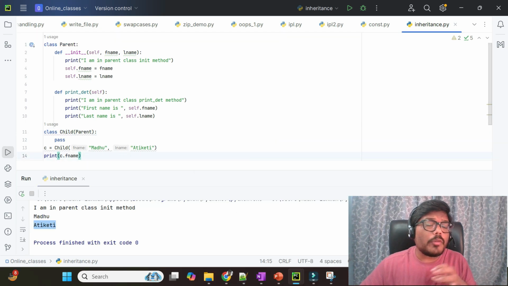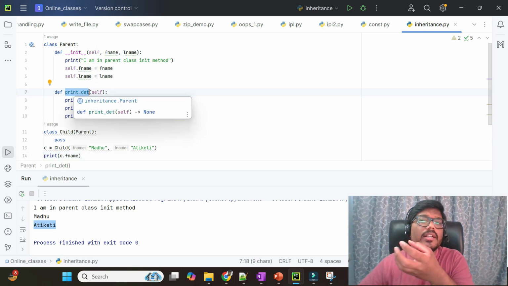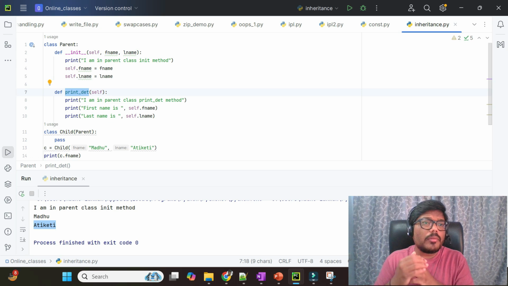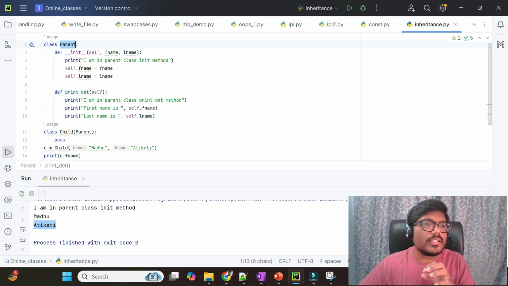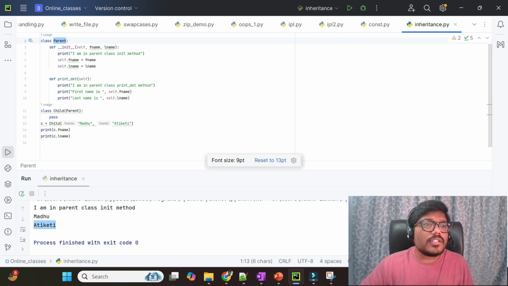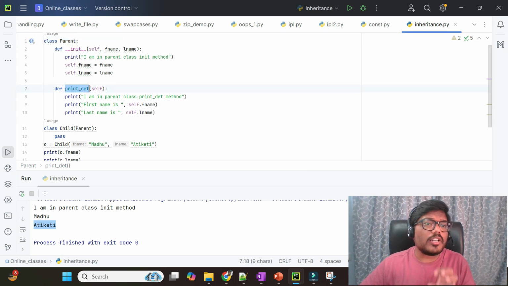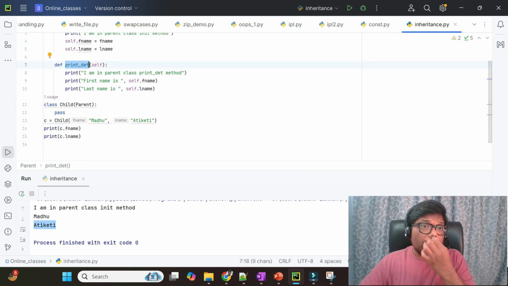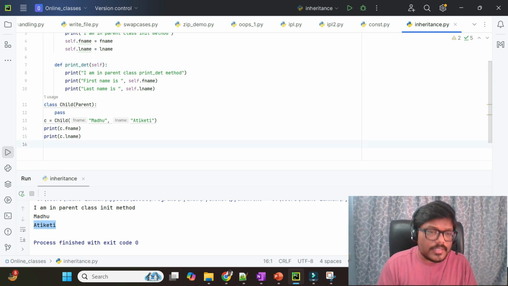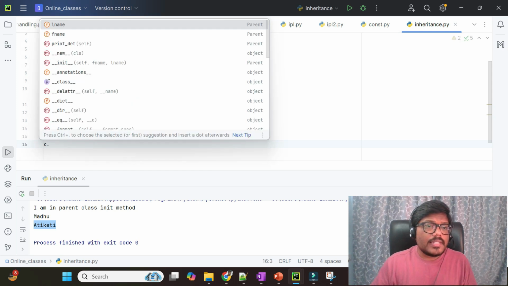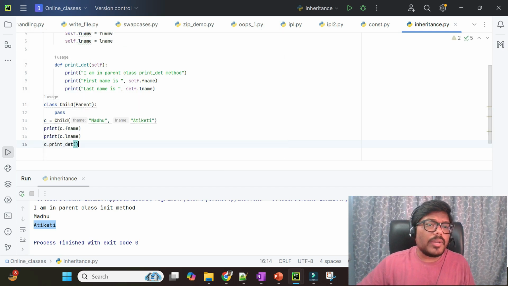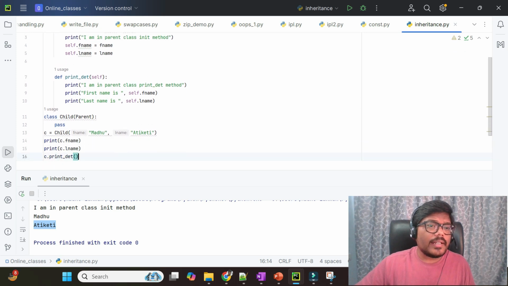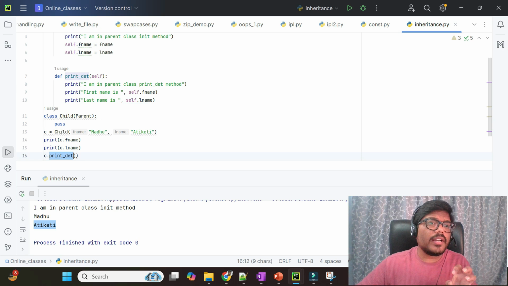So now how can we inherit methods? This is a method which is present in the parent class. As a child, if I inherit the properties of the parent class, I should have access to this method which is defined in the parent class. If this child has access to this printed it method, how can I access that particular method? We can access it again with the help of the instance created from the child class. C is the instance, and we can access the method printed it, which is defined in the parent class here, as c dot the method name.